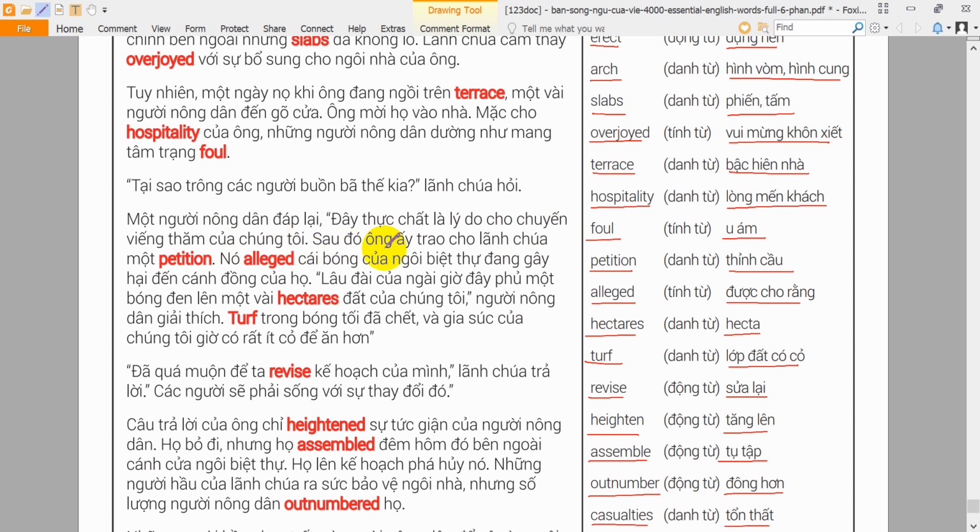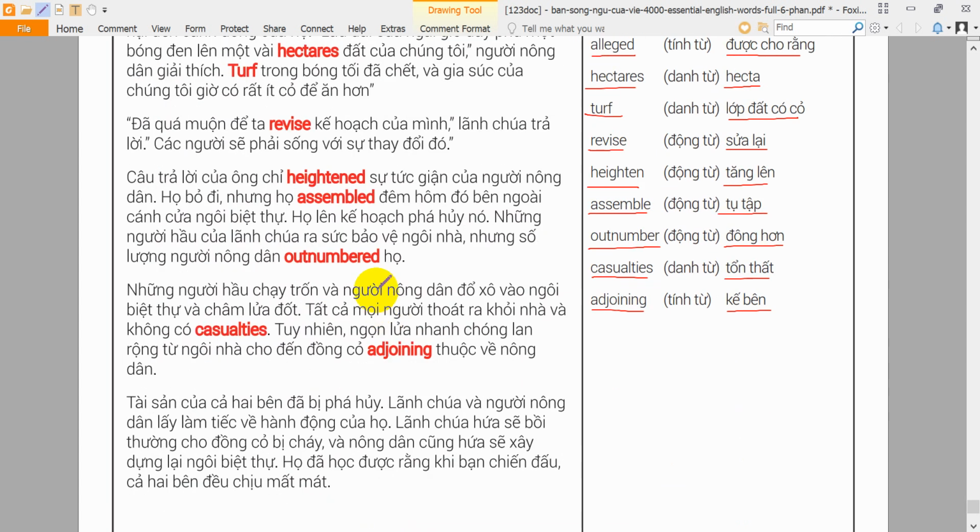He then handed the Lord a petition. It alleged that the shadow cast by the mansion was harming their pastures. "Your mansion now casts a shadow over several hectares of our land," the farmer explained. "The turf in the shadow has died, and our cattle now have less grass to eat."